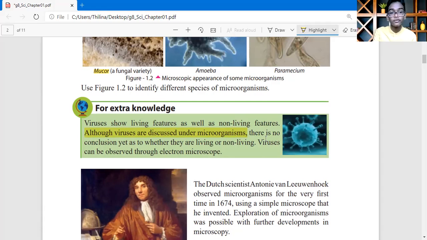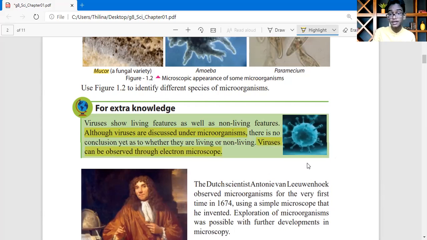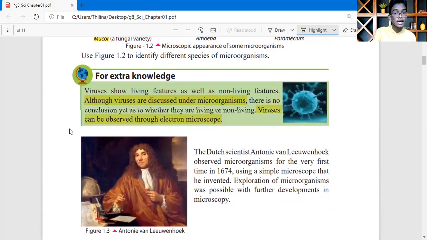So viruses can be observed through an electron microscope. This is the special thing about viruses. In a light microscope, we can observe bacteria, yeast, chlamydomonas, and these things. But viruses can only be observed through an electron microscope.